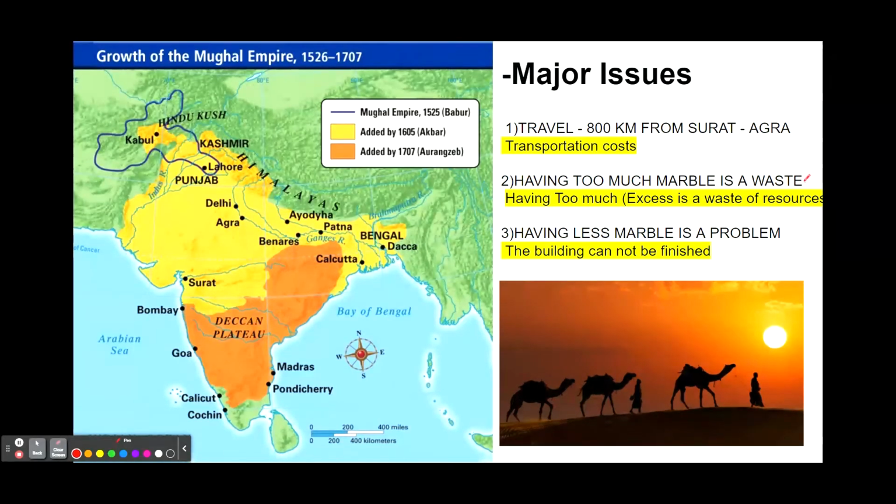So the transportation costs have to be taken into account. Now, having too much marble is a waste of resources. And our third issue is having less marble is a problem, because then the building cannot be finished, and then again, transportation costs will come into play. Then we have to travel again. So our calculations have to be very precise and on point in order for the building to be finished efficiently. We have to keep that in mind.